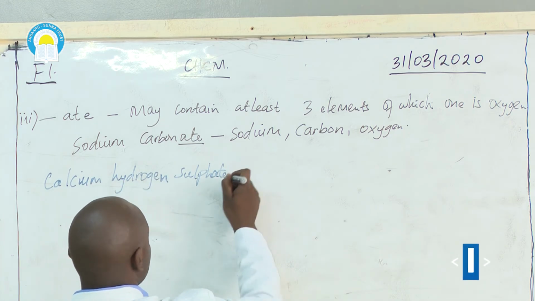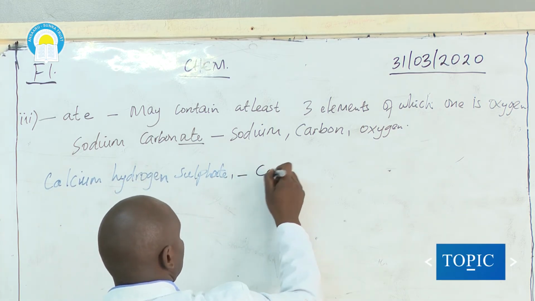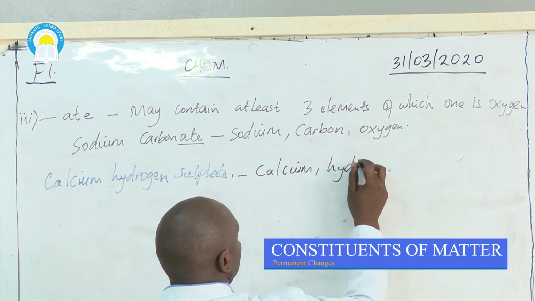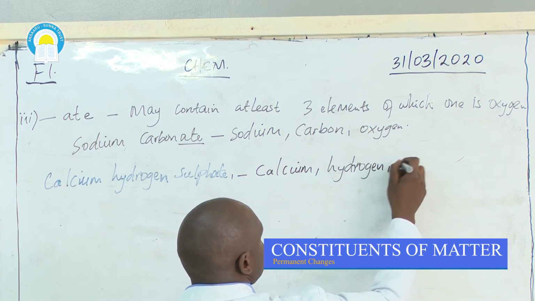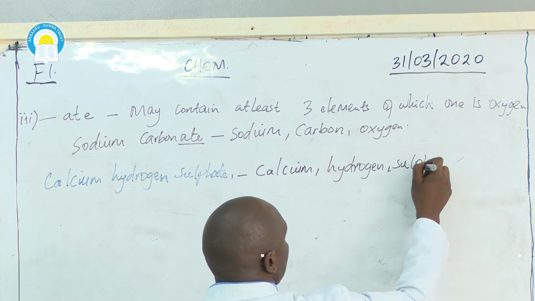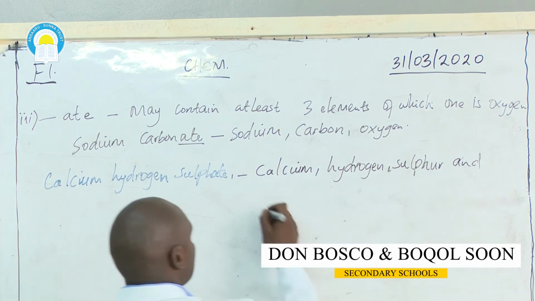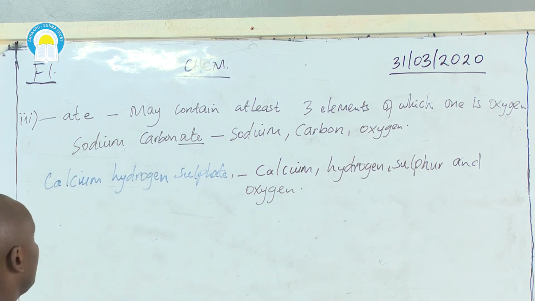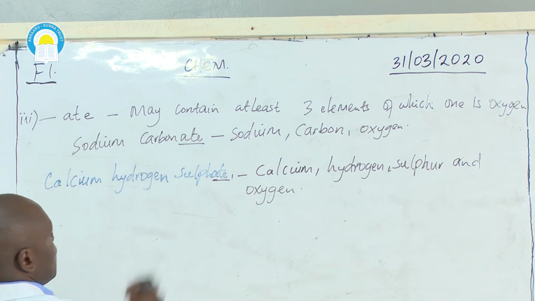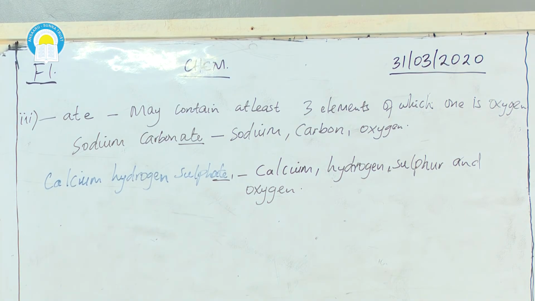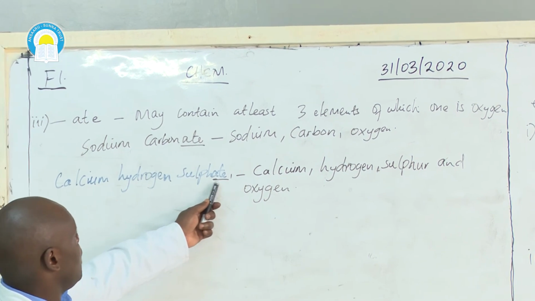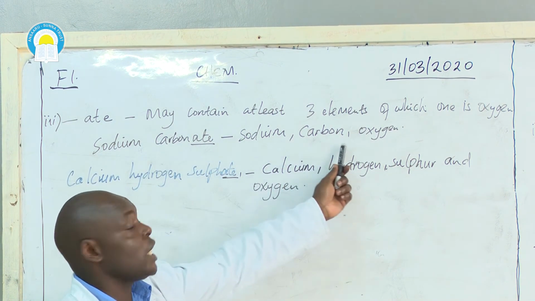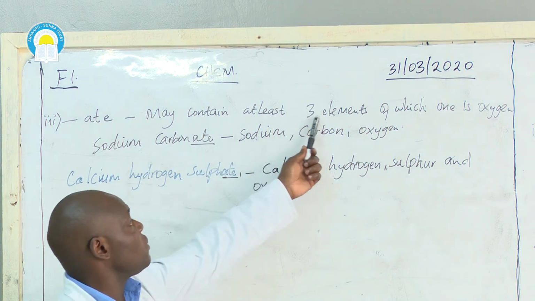So calcium hydrogen sulfate will contain calcium, hydrogen, sulfur, and oxygen. Those are the elements that will be contained there. So you see, this one ends in ATE. This ATE here, we have 4 elements. This ATE, we have 3 elements. That's why we were saying at least 3 elements.